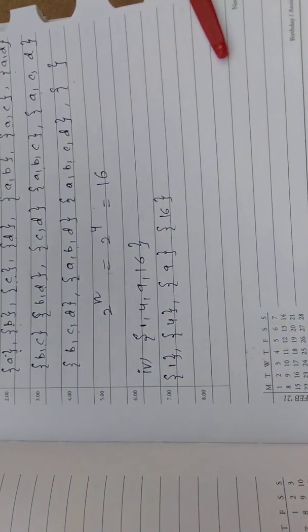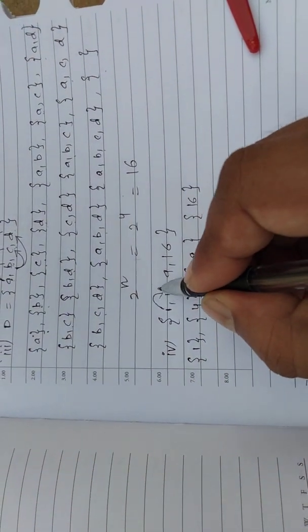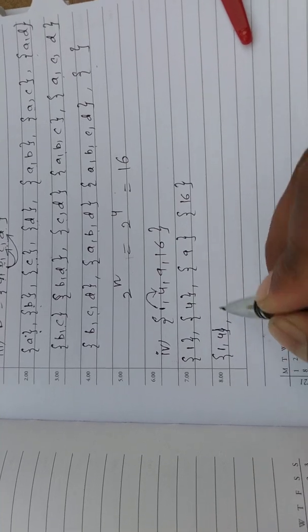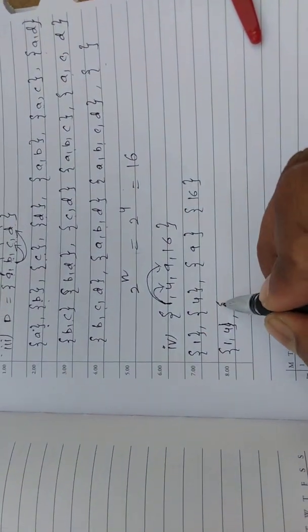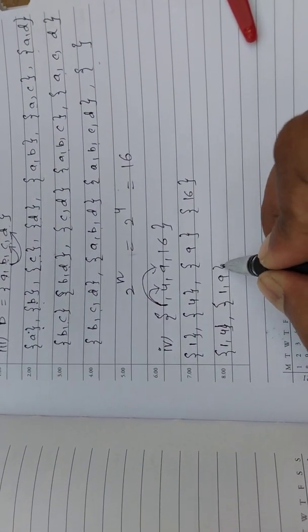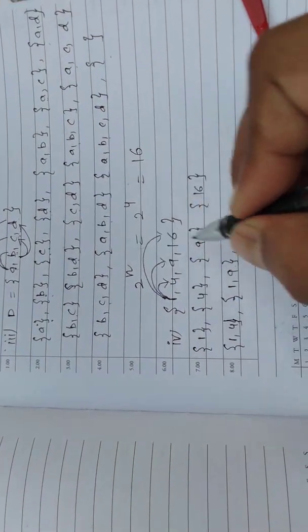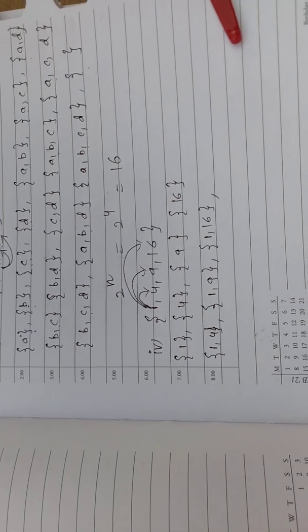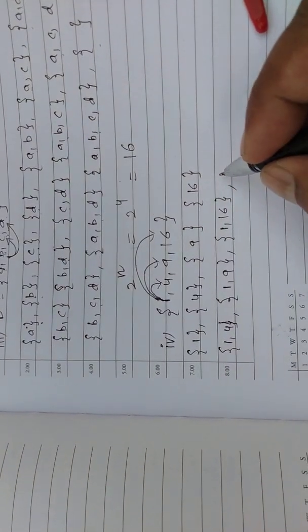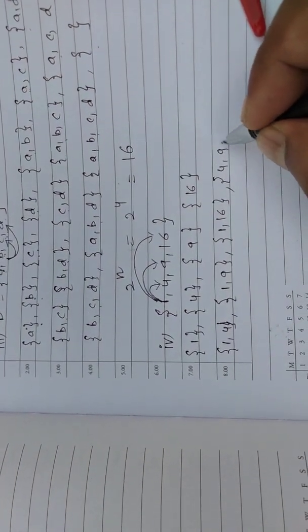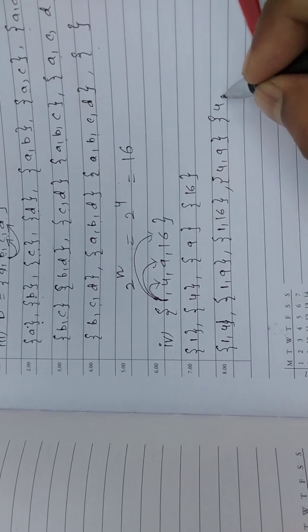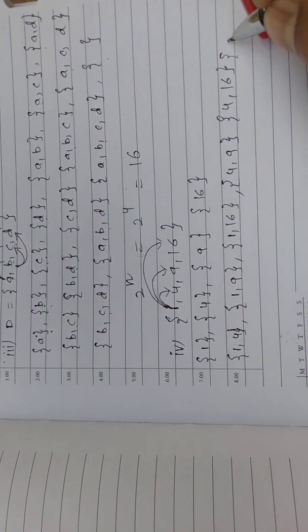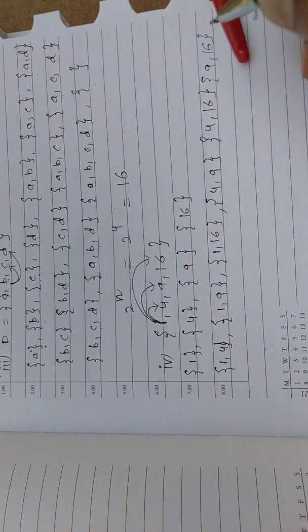Now 1 comma 4, 1 comma 9, 1 comma 16. Again, now 4 with 9: 4 comma 9, 4 comma 16, then 9 comma 16.